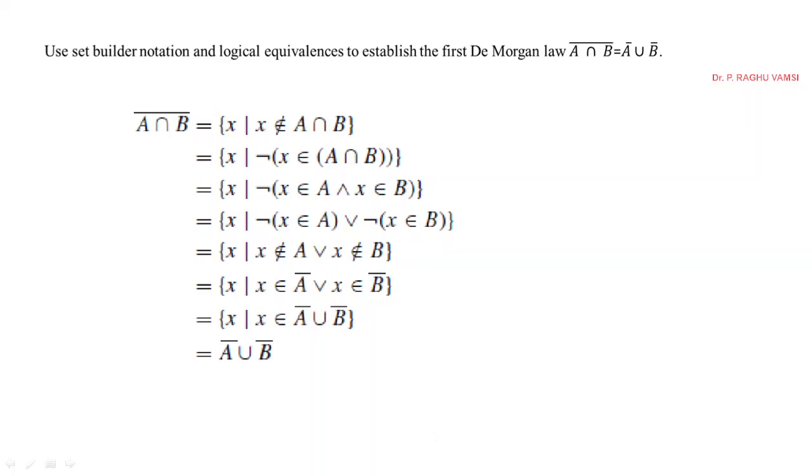So this is the most common question in the school days and plus 1 and plus 2, proving De Morgan's law. So the further explanation I think is not required for you. Just go through this slide. So finally you will get (A intersection B)' is equal to A' union B'.